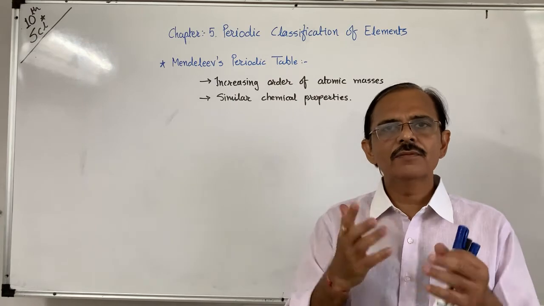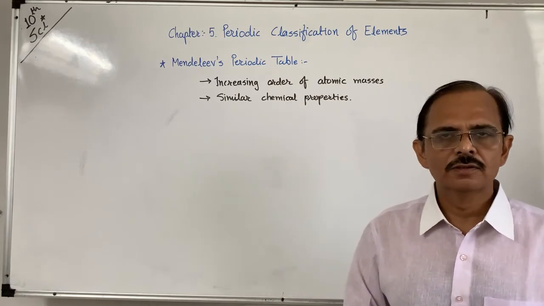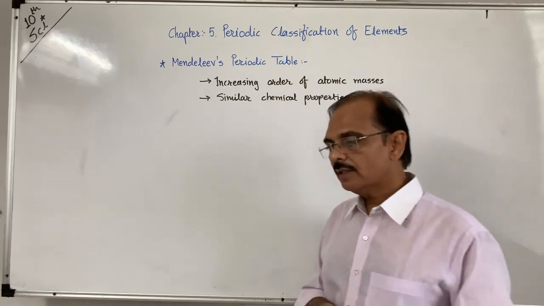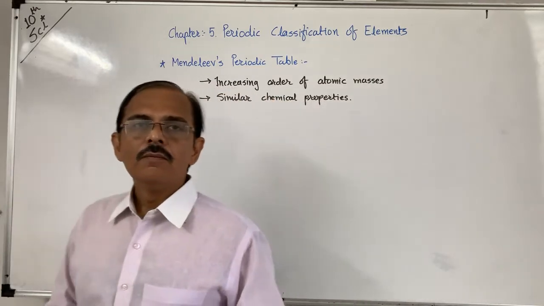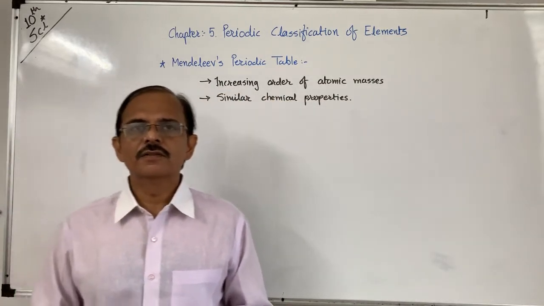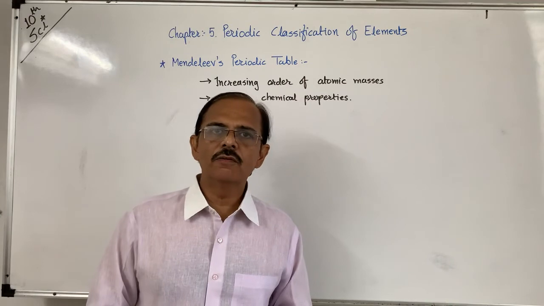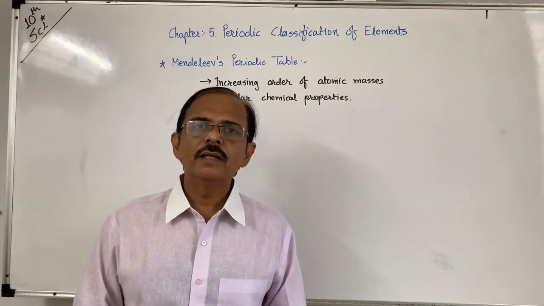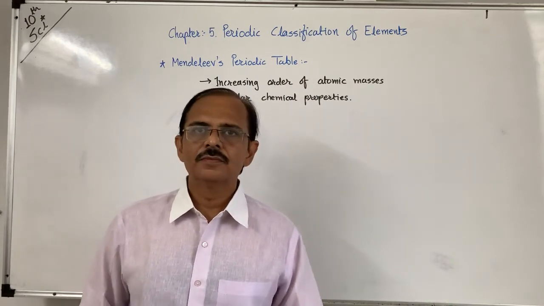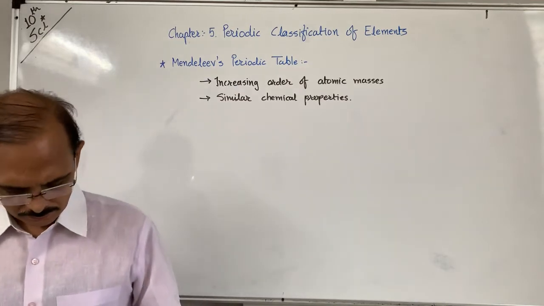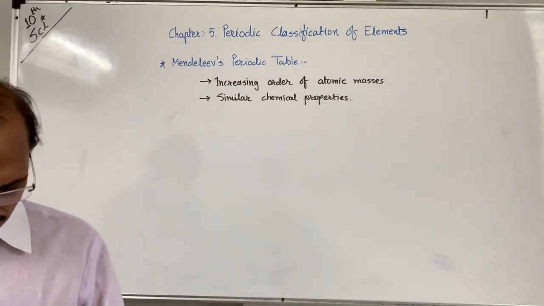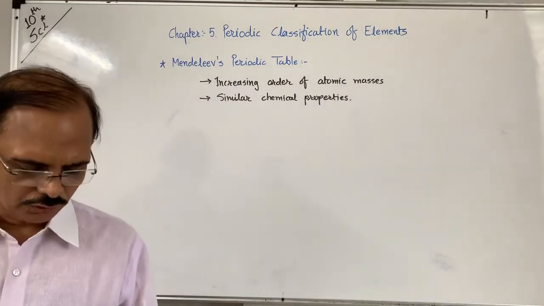That's why he left some places vacant. Many of Mendeleev's predictions about the vacant places turned out to be right, which increases the importance of this periodic table.